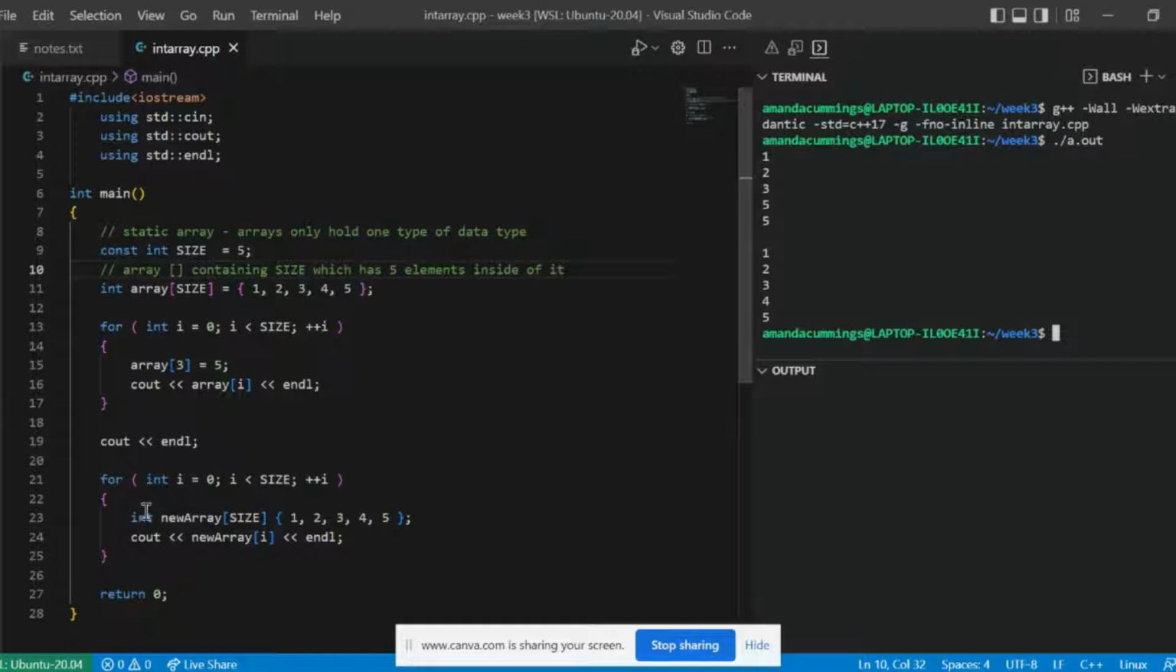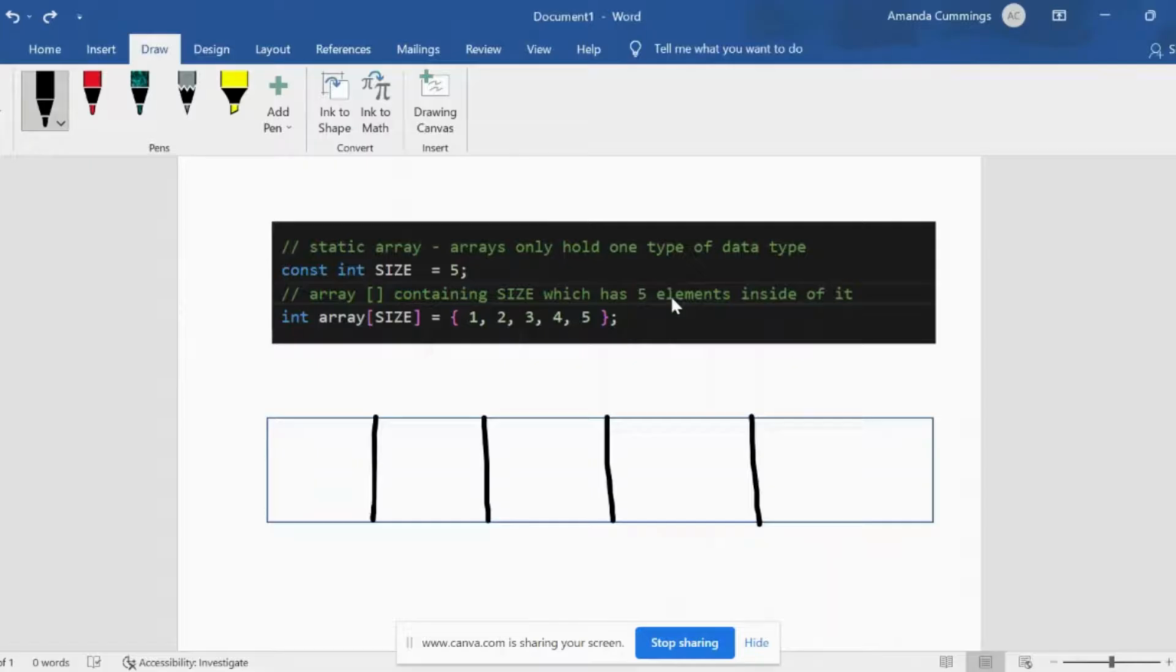However, we're going to discuss what happens here, and then there's a space, and then another array is created and displayed. Before we go any further, let's discuss static arrays.